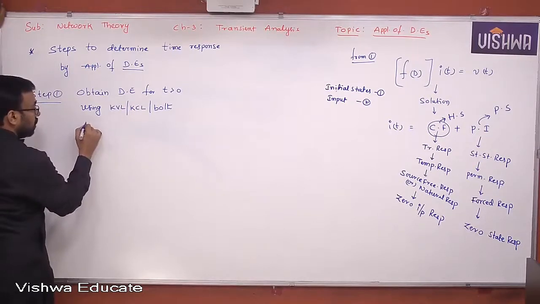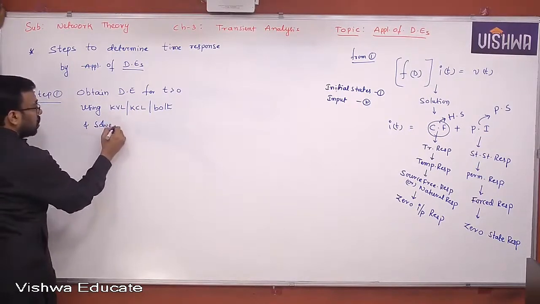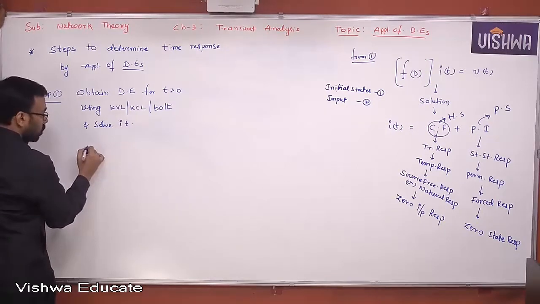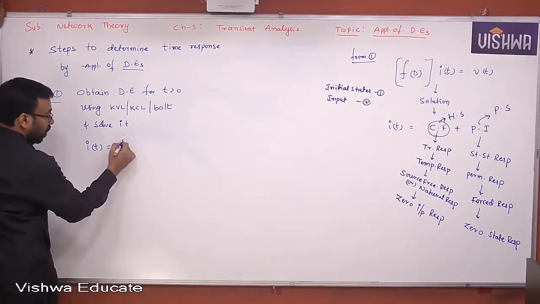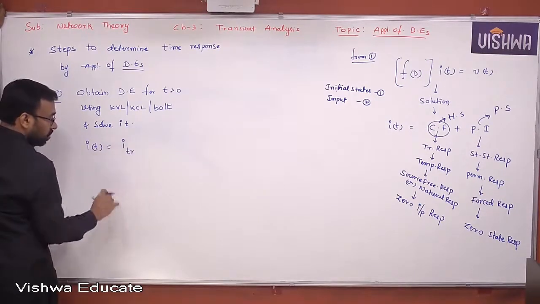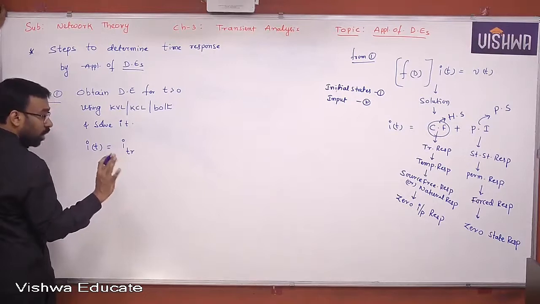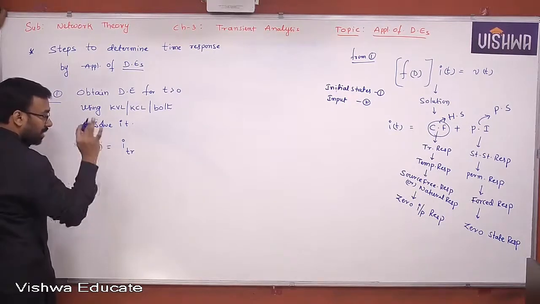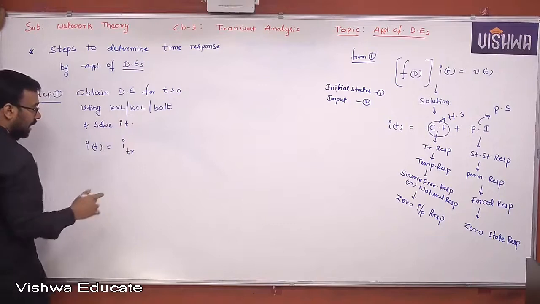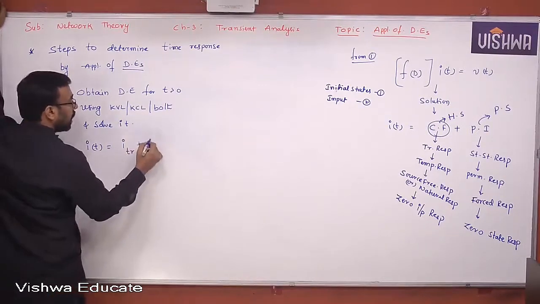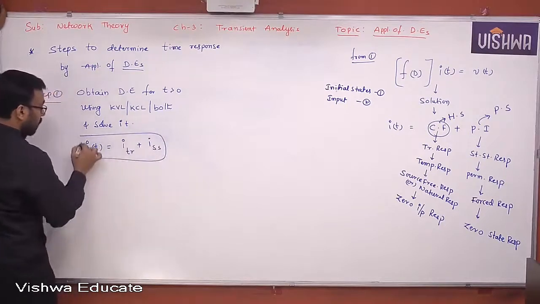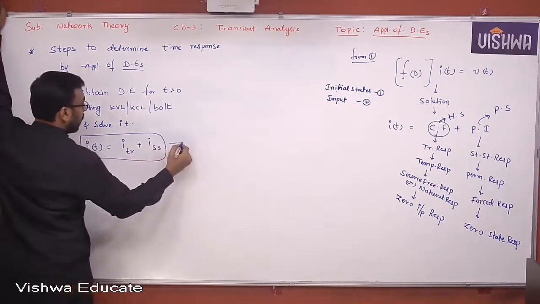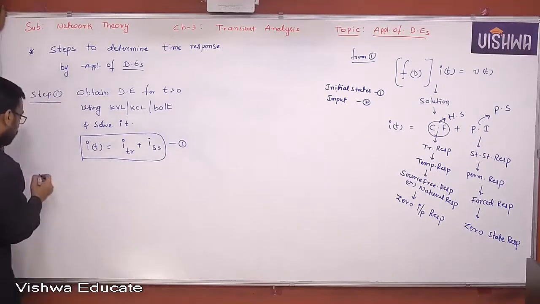And solve it. Once you solve it, what will you get? I of t. For example, you are working on current, let us say. Current I of t will become what? I_TR. I hope you understand now. No complementary function, particular integral terminology now. Now onwards, transient and steady state: I_TR plus I_SS.